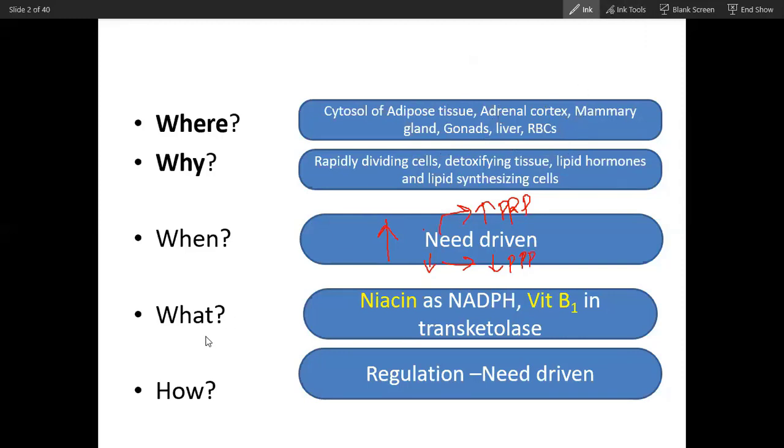And then, what are the enzymes and coenzymes in this pathway? The coenzymes are niacin in the form of NADPH, which is a very integral part of this, and vitamin B1 is present in transketolase. In addition to transketolase, where else is vitamin B1 present? Can anybody tell me?